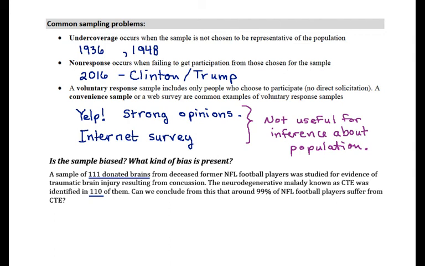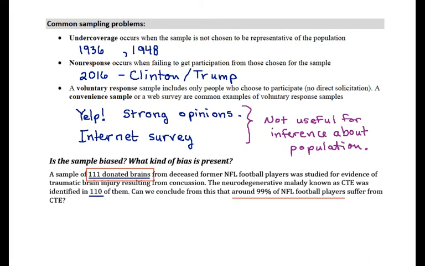And so the question here is, can we conclude that somewhere around 99% of all NFL football players suffer from CTE? It is the job of statistics to take a sample and see what we can infer about the population. So the fact that we don't have all of them is not really the issue here. The real issue is the fact that these are donated brains.